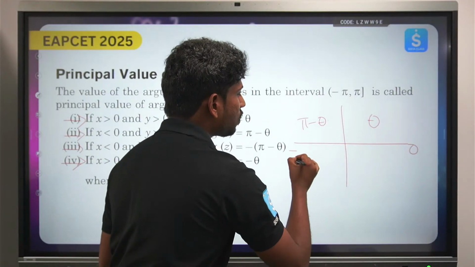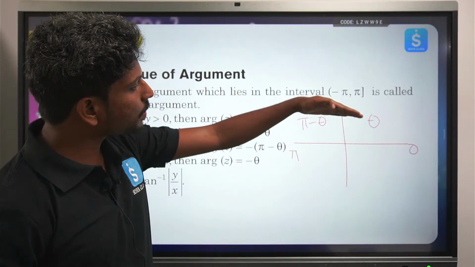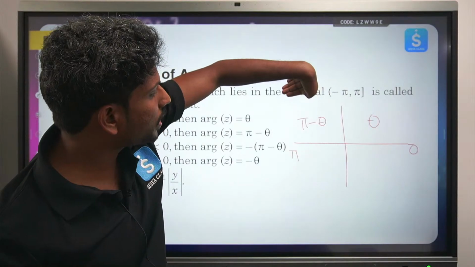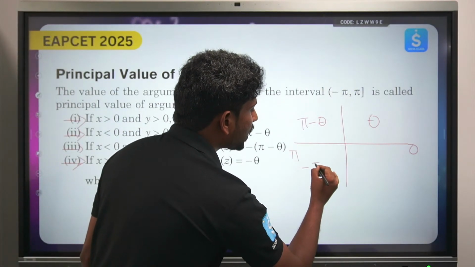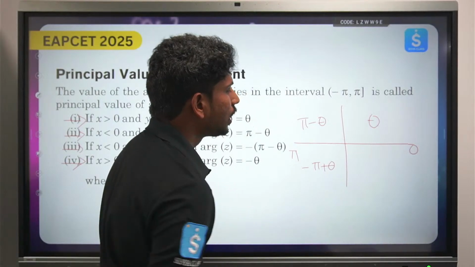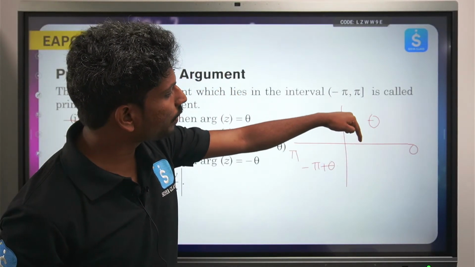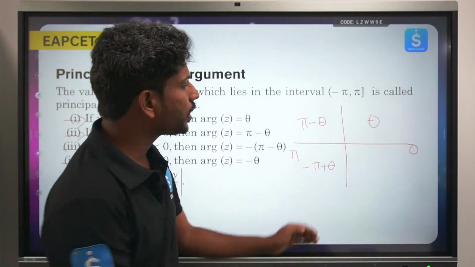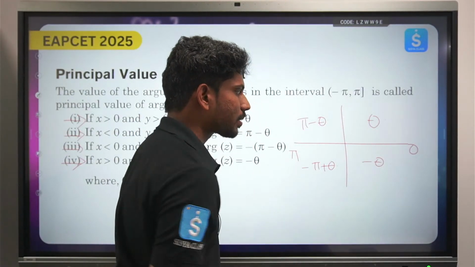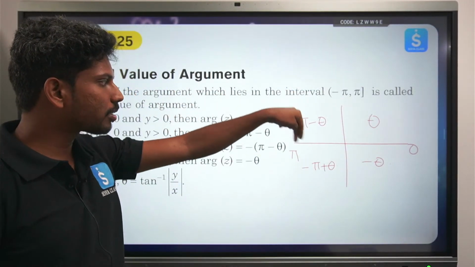Going clockwise from minus pi, it will be minus pi plus theta. Similarly, if the angle belongs to the fourth quadrant, it will be just minus theta. Please take a screenshot of this.